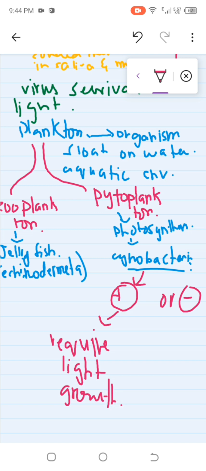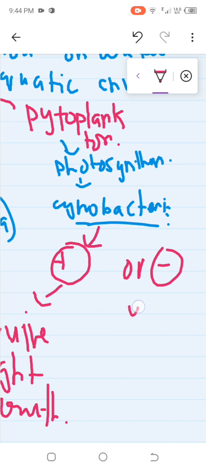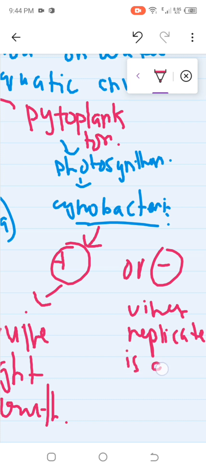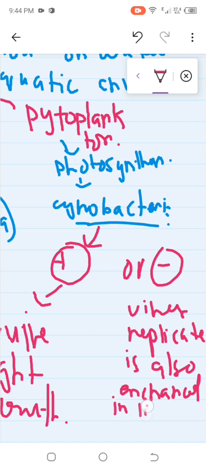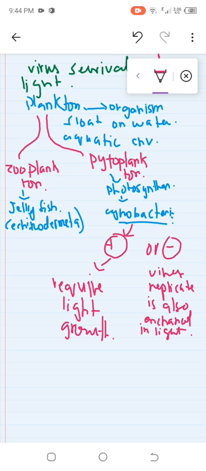But if I talk about the negative sense, viral replication ability is enhanced by the light. So in the light, viruses can replicate easily. So this is the negative sense. Virus replication is also enhanced, meaning viruses can easily replicate in light. Fine. Now it can also limit attachment.